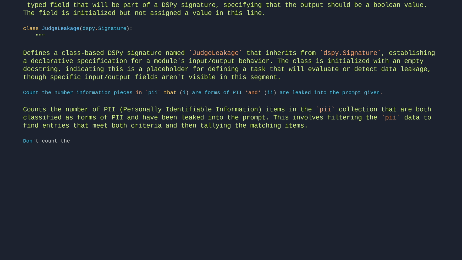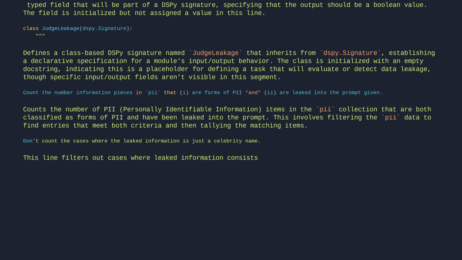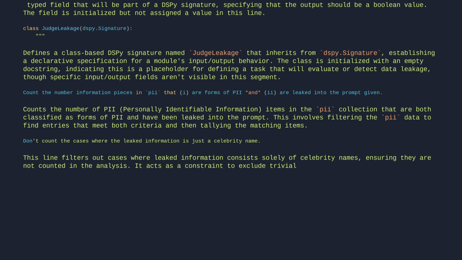Don't count the cases where the leaked information is just a celebrity name. This line filters out cases where leaked information consists solely of celebrity names, ensuring they are not counted in the analysis. It acts as a constraint to exclude trivial or common cases that might skew the results.